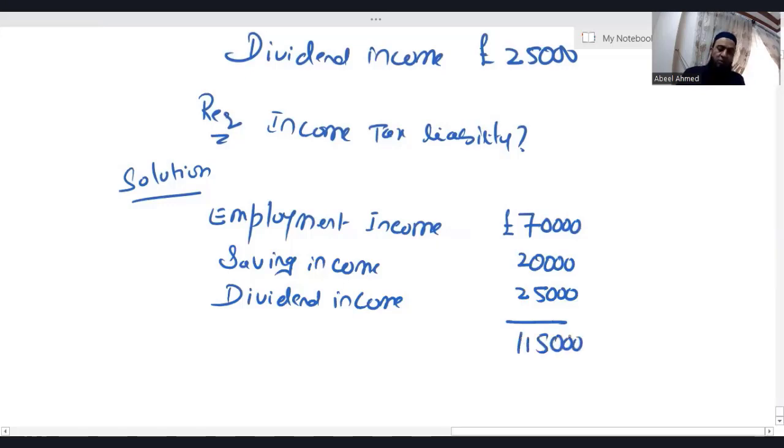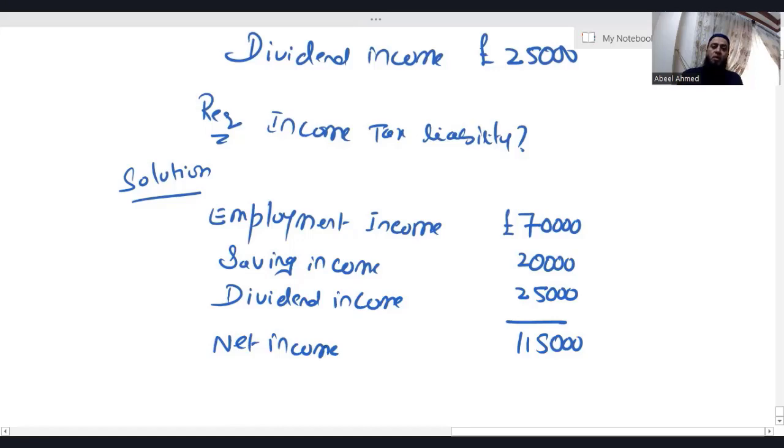So since in this question there is no personal pension contribution, if there's no gifted donation, then whatever is your net income, the same amount works as adjusted net income. Why? There's no contribution in the personal pension scheme. So here comes your net income, which is also the adjusted net income because we don't have any gross PPC contribution in this question. We don't have any gross gifted.